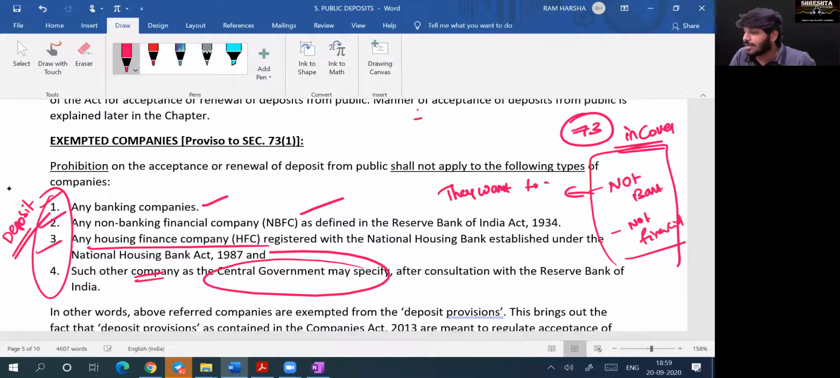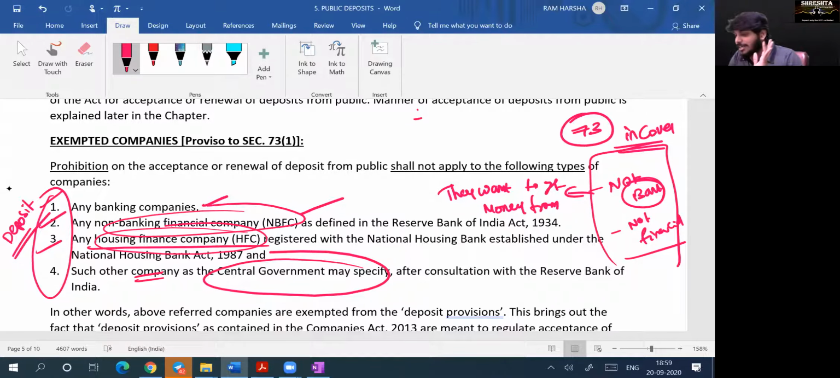if at all they want to get money from public, they have to be regulated. See, bank is regulated by RBI, NBFCs are regulated by RBI, National Housing Finance companies are regulated by National Housing Bank. The other companies are regulated by central government or some authorized person. What about a normal company which is not a bank? What about a normal company which is not a financial institution? If they get public money, how to regulate them? Companies Act is there.